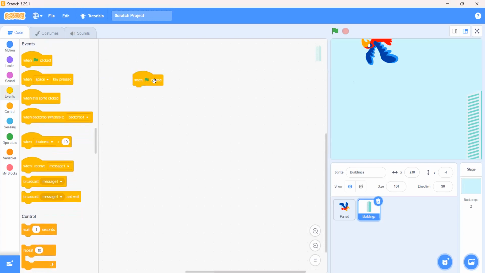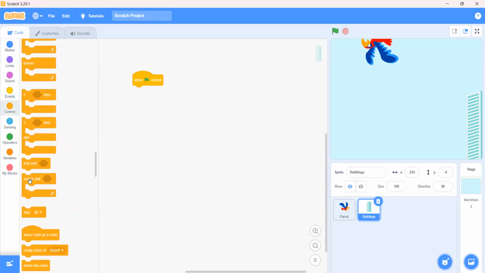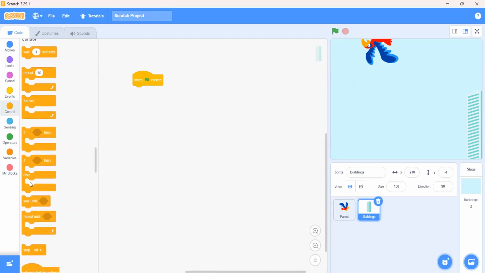When green flag clicked, then we will add the go to block from control. Then we will use the forever loop. And if we want to glide over here, we will use glide 1 second to x minus 230, y minus 4.